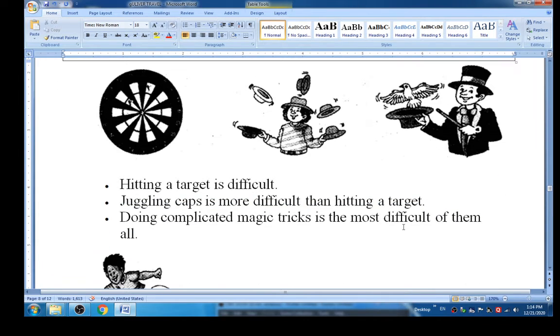Students, now let's see another picture here. Hitting a target is difficult, so the describing word is difficult. When we compare it with another, juggling cups is more difficult than hitting a target. Then look at the next one: doing complicated magic tricks is the most difficult of them all. So the comparative degrees, or the comparison between the things, are given here.